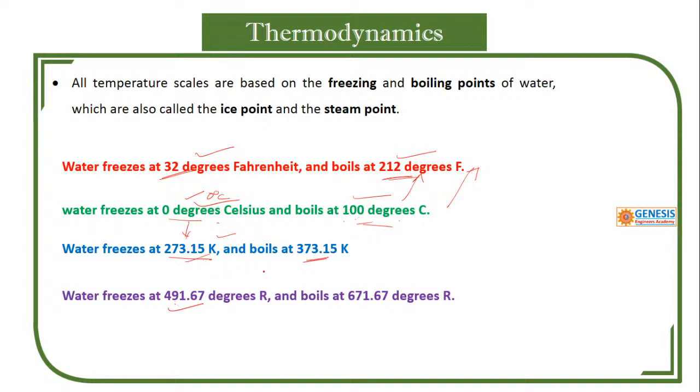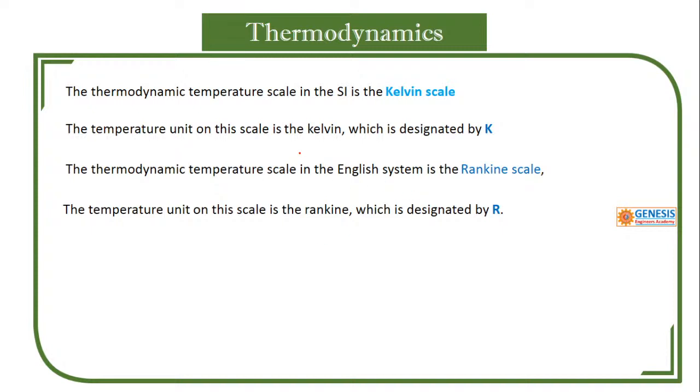Sometimes you will be asked what is the freezing point in Kelvin. So you must say it is 273.15. These things you have to keep in mind. Then the thermodynamic temperature scale in SI is Kelvin, represented by a capital K, and in the English system it is the American system. I am not going to discuss that one.